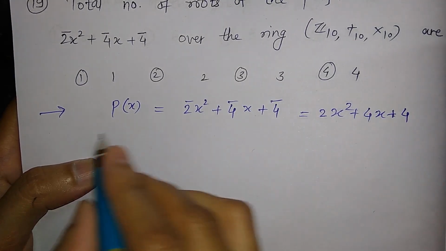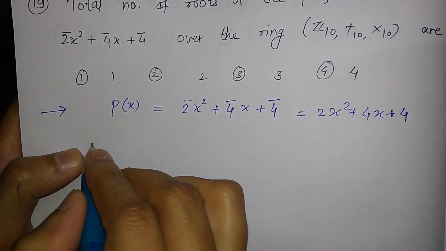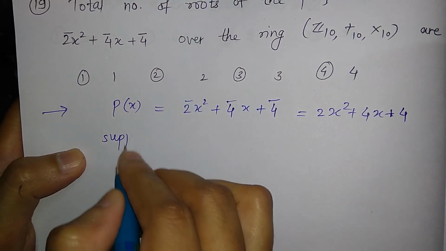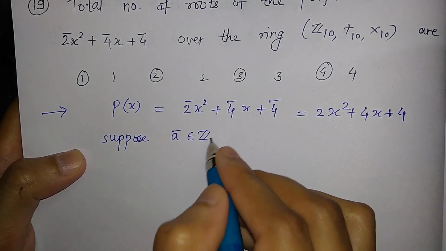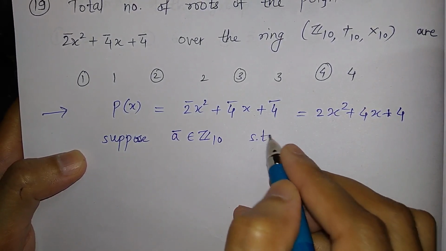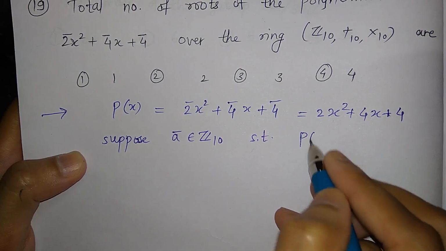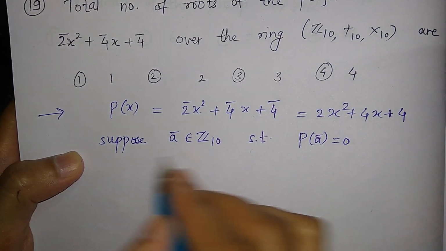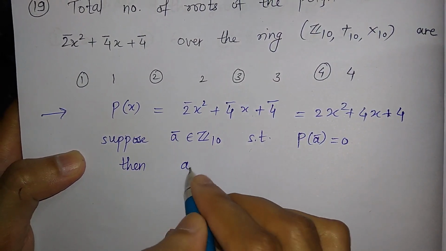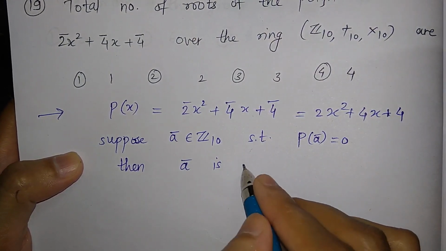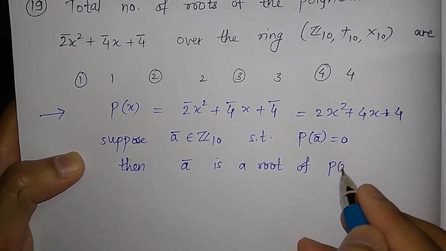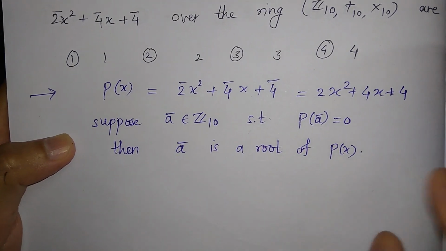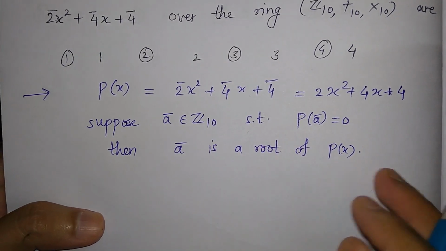It means that suppose a bar belongs to Z10 such that p of a bar is equal to 0, then a bar is a root of p(x). Okay, so this is the definition of a root.